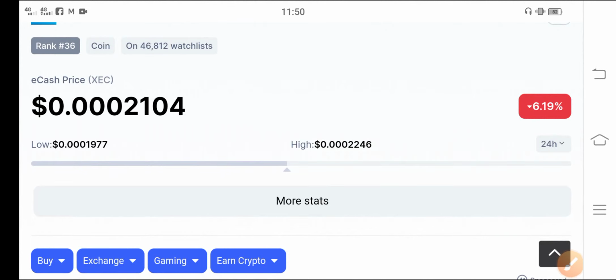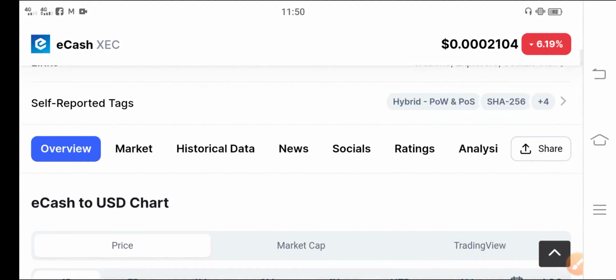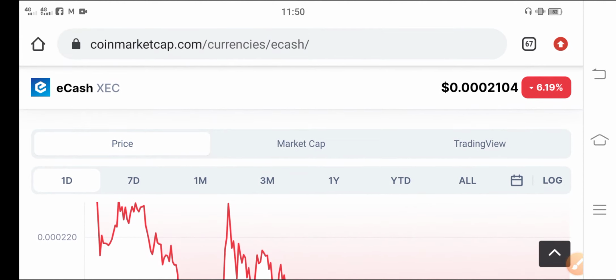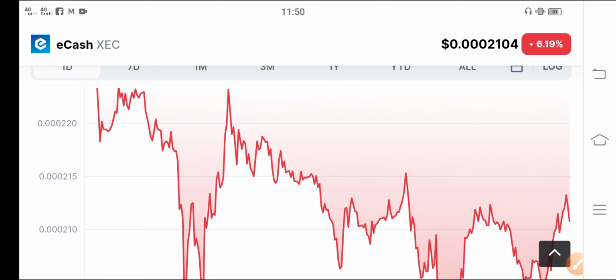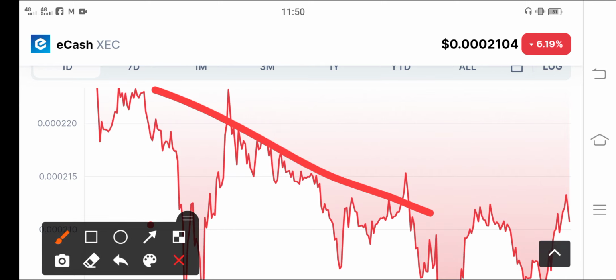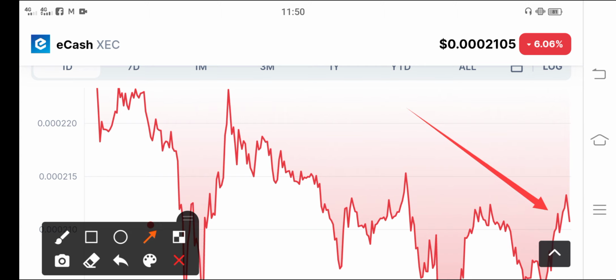And now especially in this video I'm going to do a prediction about Ecash, guys. You can see here that is the last 1 day price chart of Ecash, and you can see here that the price of Ecash completely went dumping. But if we look at the latest situation of Ecash, the price started pumping. You can see here the direction of Ecash is upward. That means that now they are in a pumping mood, but gradually, slowly, the price of Ecash XEC starts pumping, guys.